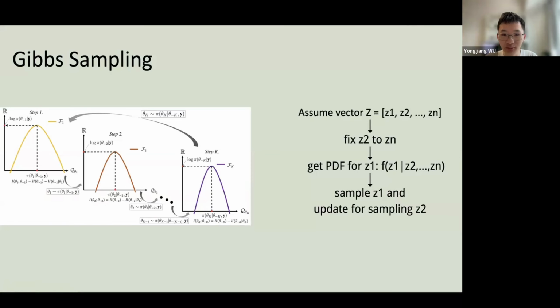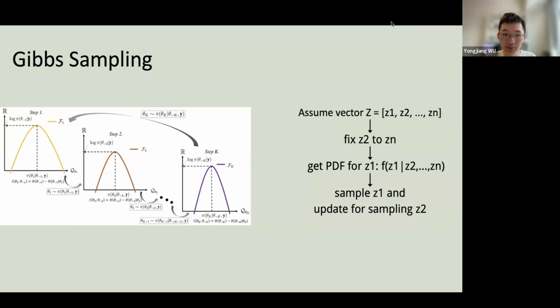Generally speaking, Gibbs sampling is just like functional iterations. Divide a matrix into several column vectors. We sample one vector, assuming all the others are fixed, and then update it. Then we move on to sample and update the next vector. We aim to achieve a stable state by doing this repeatedly.